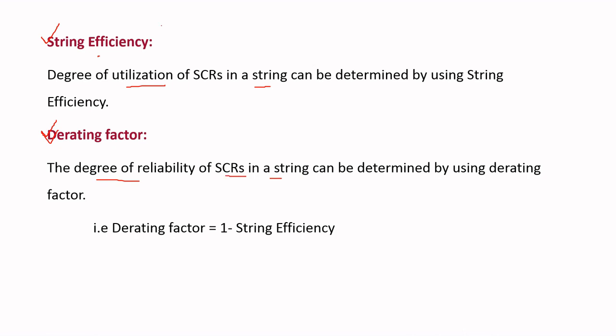String efficiency is denoted by ηs and derating factor is represented as DF. We have string efficiency for series connected as well as parallel connected SCRs, and the formula for derating factor is: derating factor equals 1 minus string efficiency. These are the formulas related to series and parallel connected SCRs.